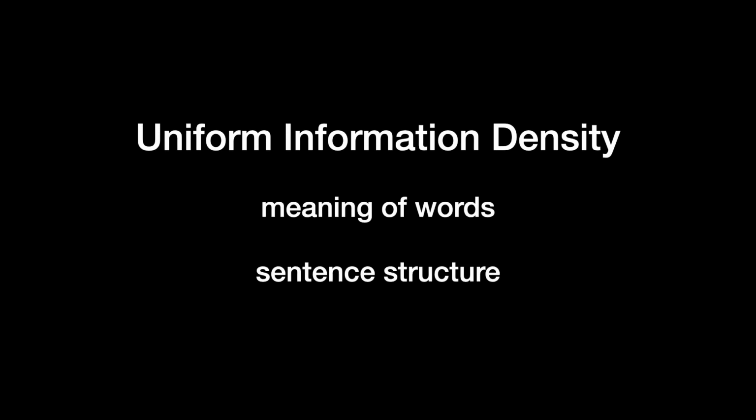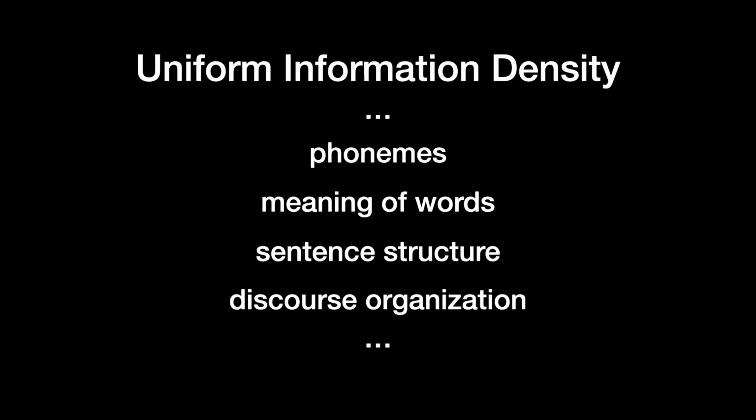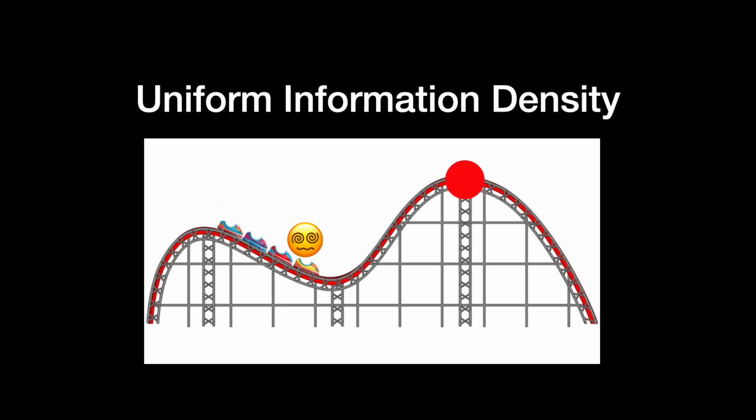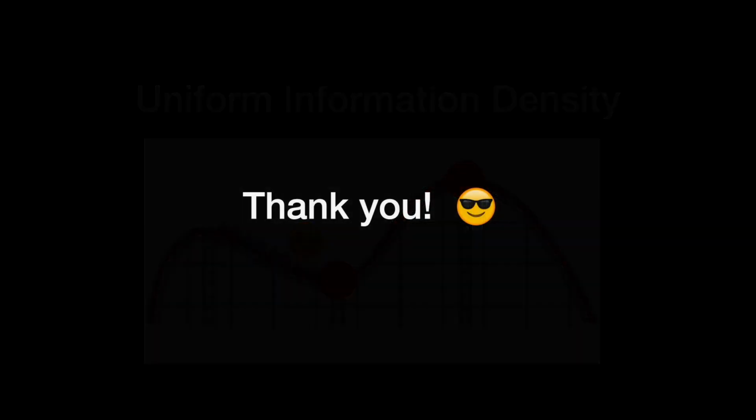All right, so far we have seen two examples demonstrating how UID deals with surprises arising from different aspects of our speeches. But surprises may come from somewhere else. Plus, these are just the information peaks, and don't forget that we also want to get rid of information dips, so there's so much more to explore. I hope that this video got you interested in the topic of uniform information density, and thank you for taking this ride.